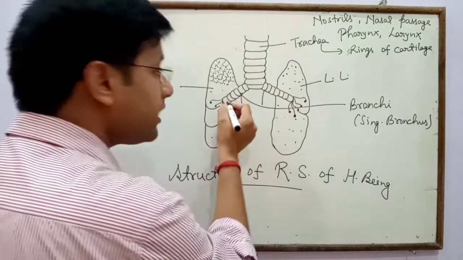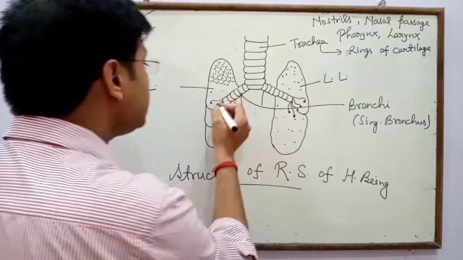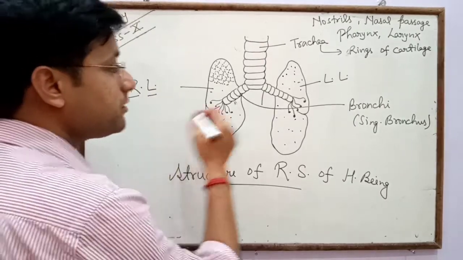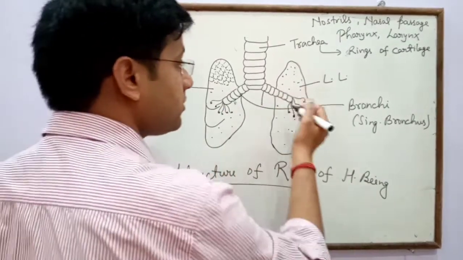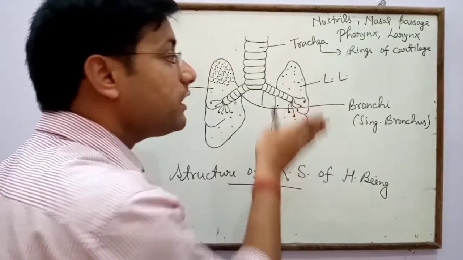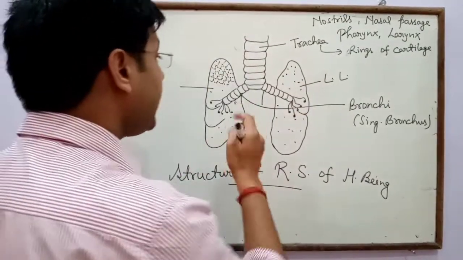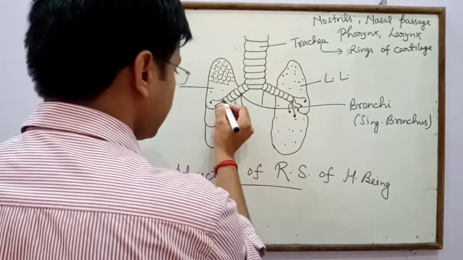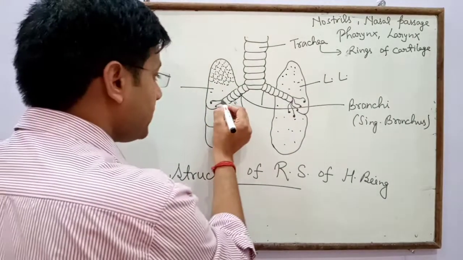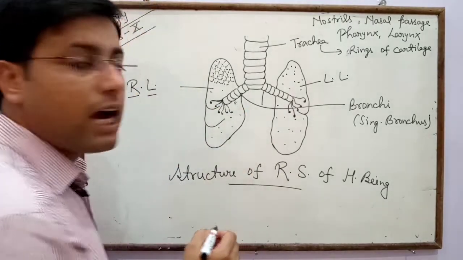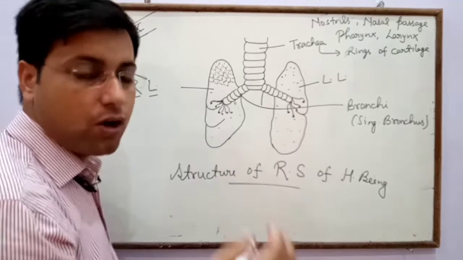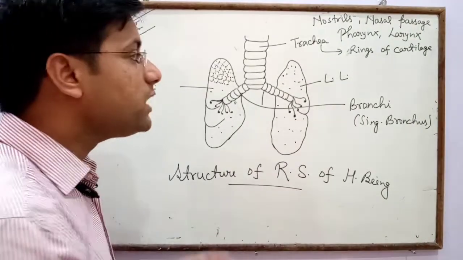The bronchus which enters the right lung is called the right bronchus, and the one entering the left lung is called the left bronchus. After bronchi the next is bronchioles, and after bronchioles the alveolar sacs.